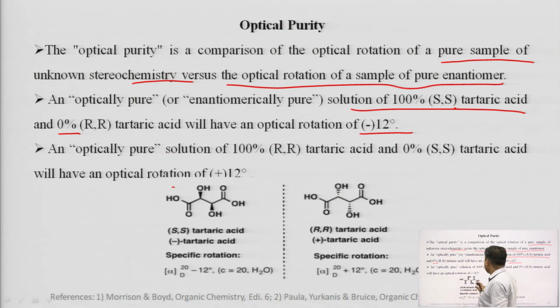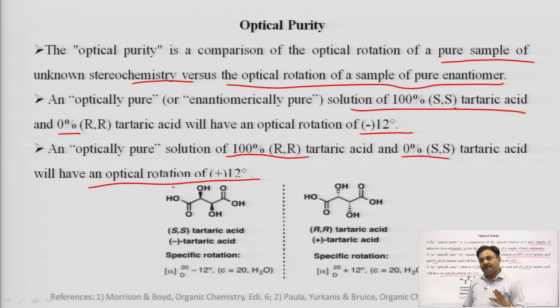An optically pure solution of 100% RR tartaric acid and 0% SS tartaric acid will have an optical rotation of plus 12 degree. So, this is the comparison between the pure enantiomer and the pure sample of unknown stereoisomers.